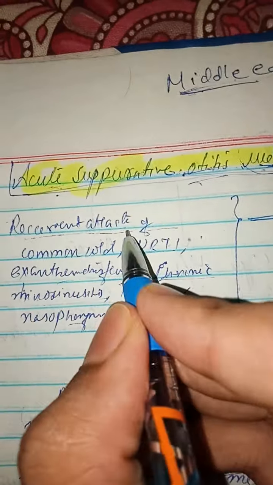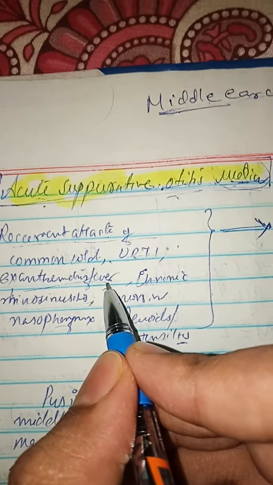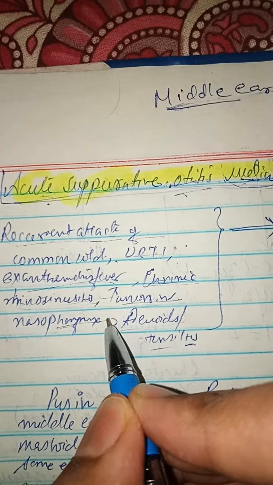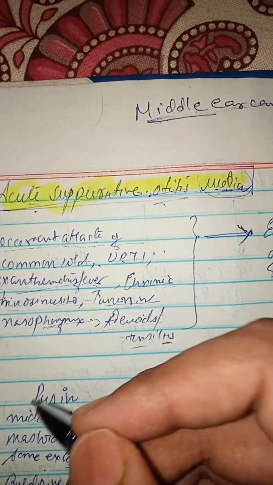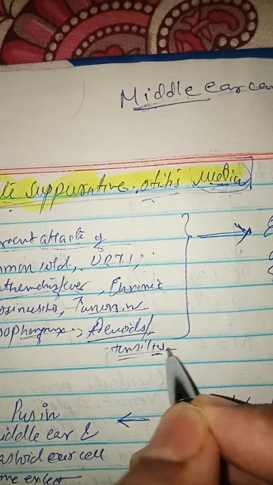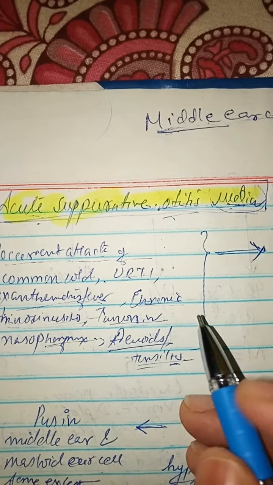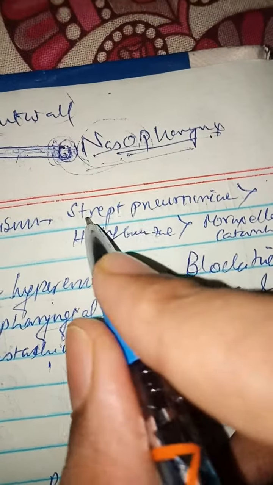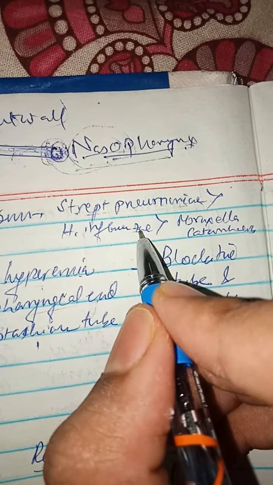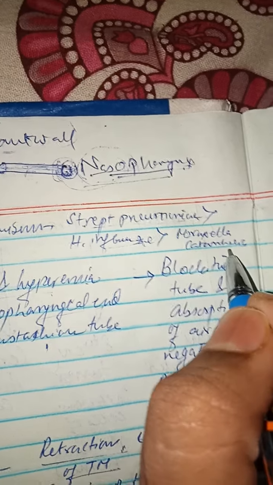The causes are recurrent attacks of the common cold, upper respiratory tract infection, exanthematous fevers like measles and mumps, chronic rhinosinusitis, or tumors in the nasopharynx like angiofibroma or nasopharyngeal carcinoma, and adenoid tonsillitis, which is especially seen in children. Basically, the organism involved is Streptococcus pneumoniae, which causes the infection. The second most common organism is Haemophilus influenzae, and third is Moraxella catarrhalis.